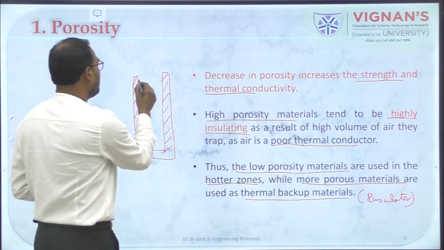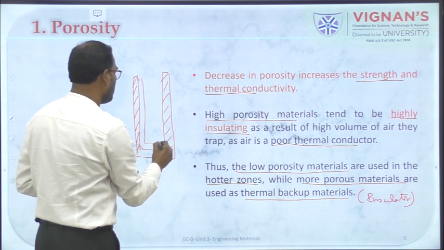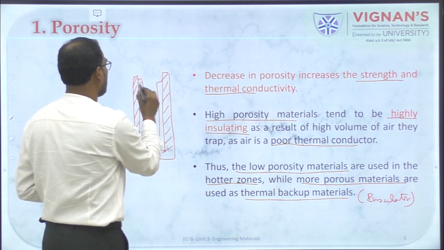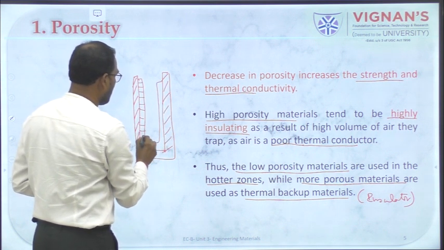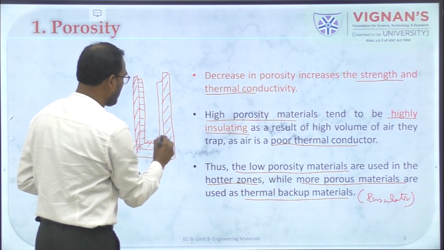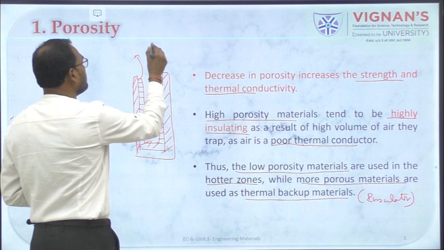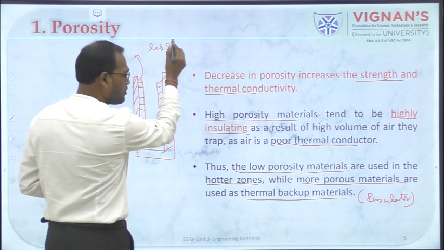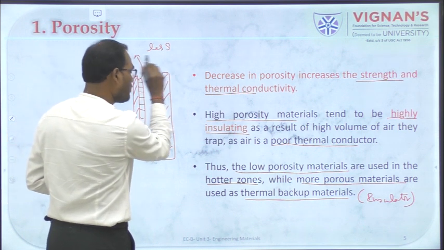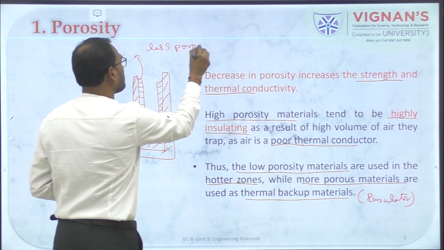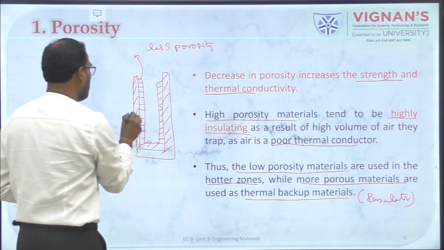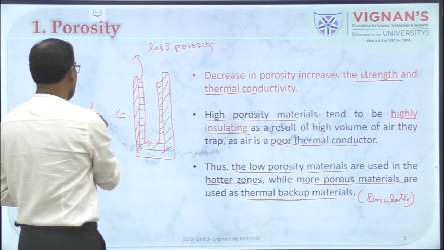So here we have a multiple lining of refractory material in an oven, right? And the inner one will have less porosity and the outer one will have high porosity,